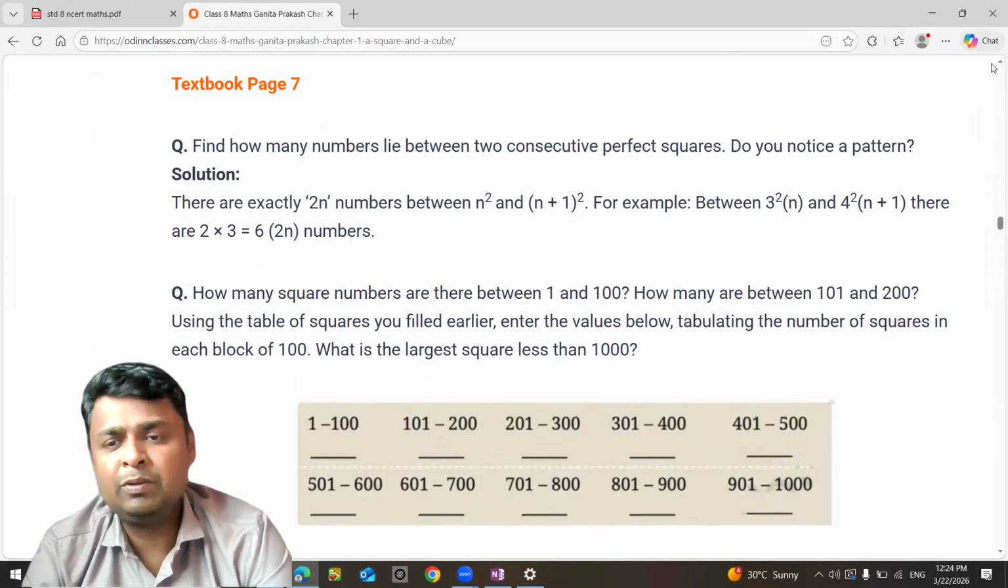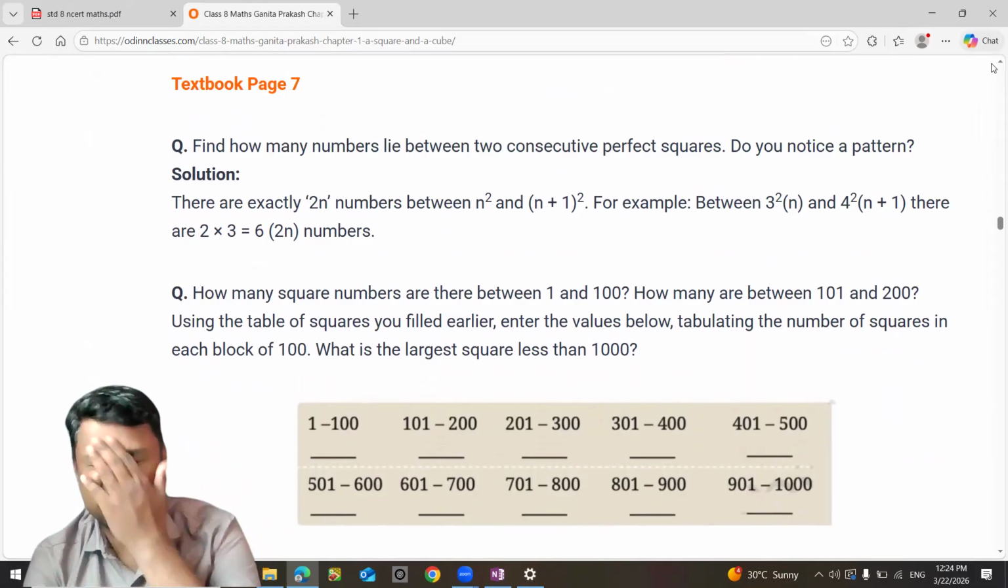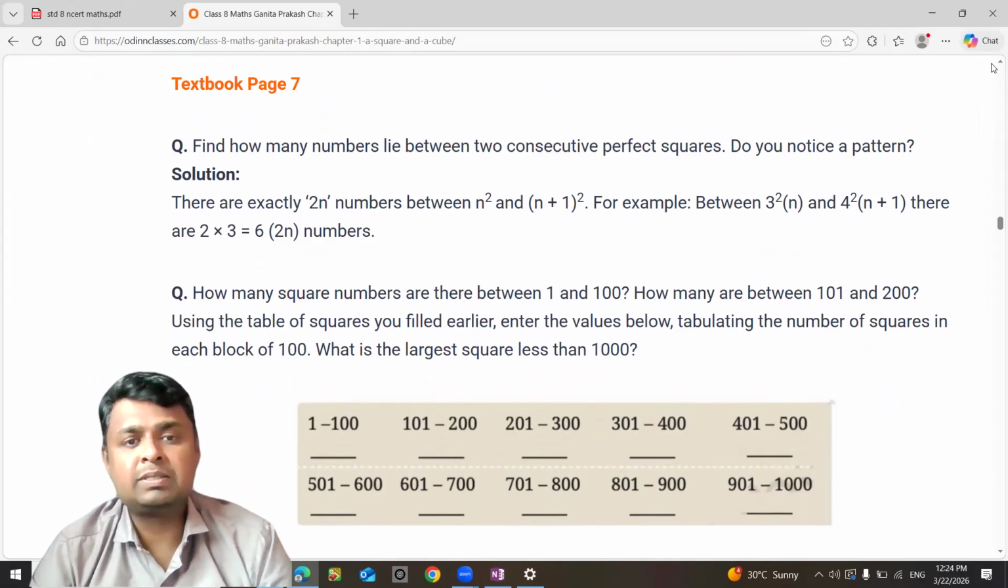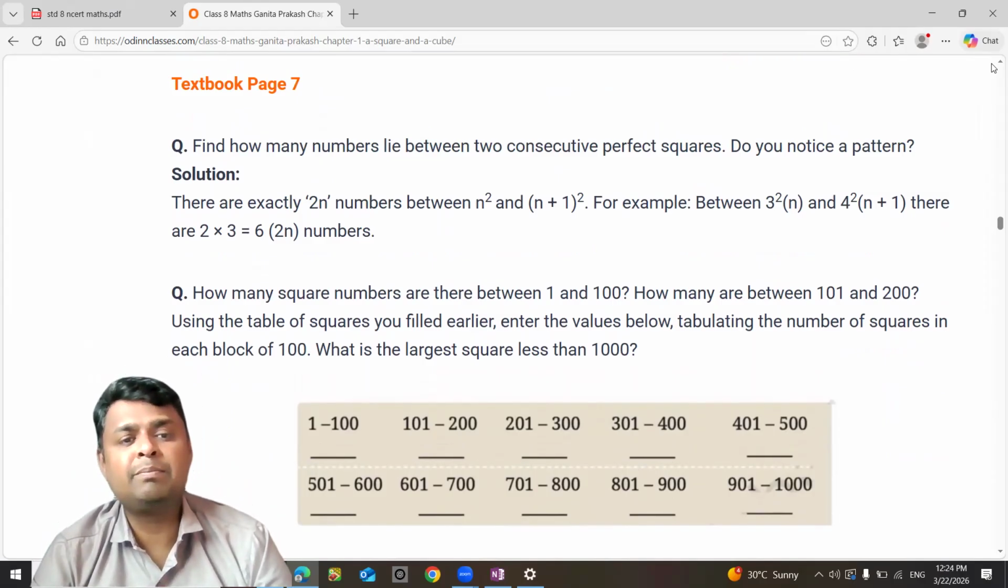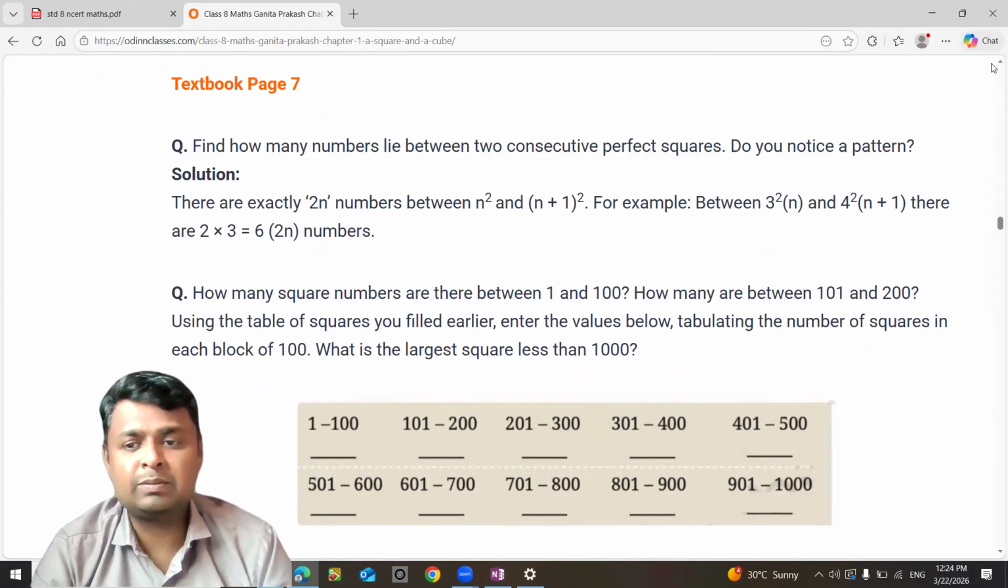Remember this formula. Between 3 square and 4 square, you can see that 3 square is 9 and 4 square is 16. So 2n, with n equal to 3, means 6 numbers are in between. You can check it for all the perfect squares.